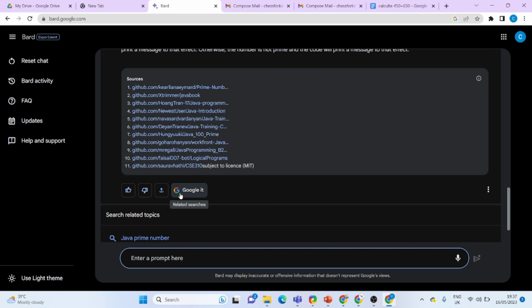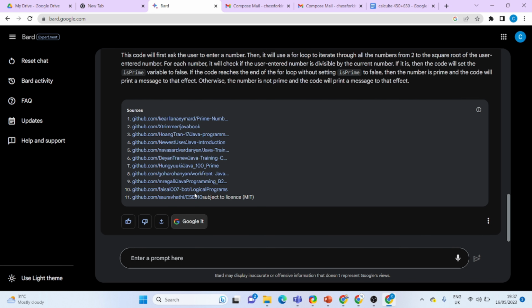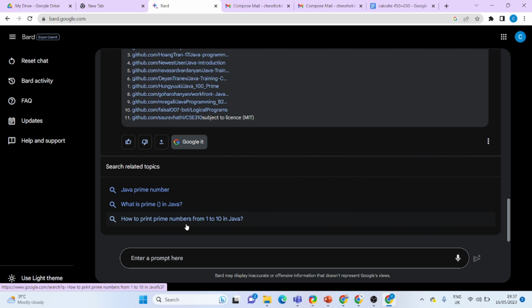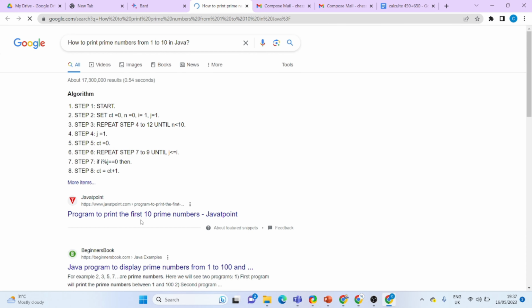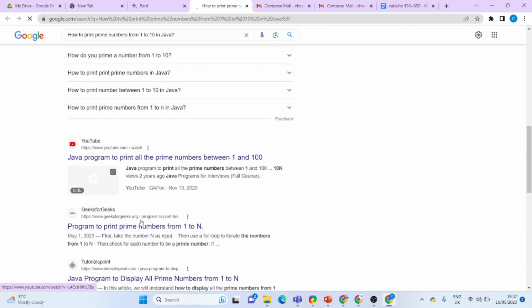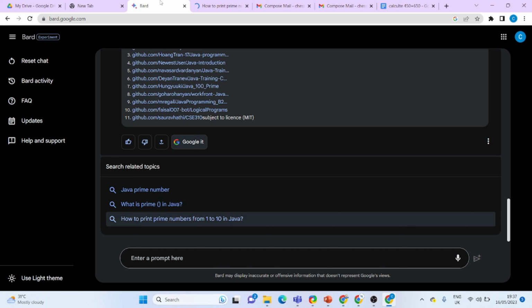Another thing, if you want to Google it more, you can press the related searches. So, I click on the Google it, and here there are a few suggestions: Java prime number, what is the prime in Java? So, I'm selecting this one, and here you can easily search. That is the great thing.